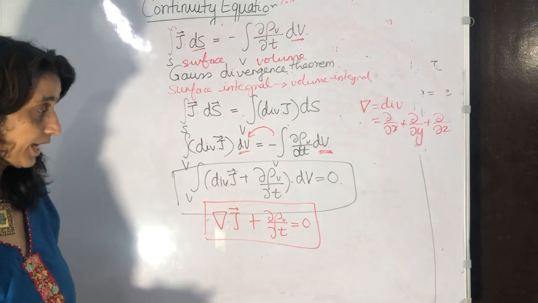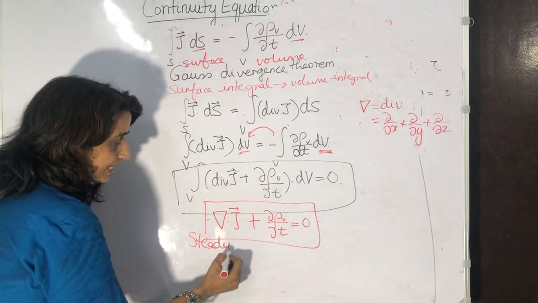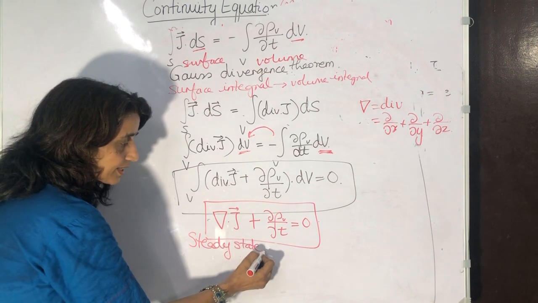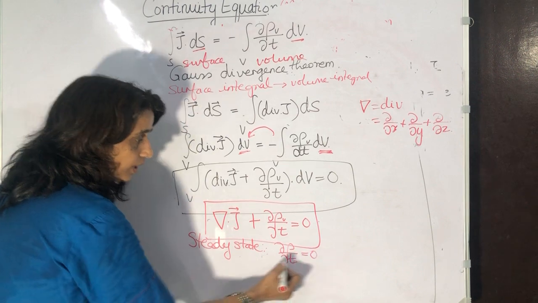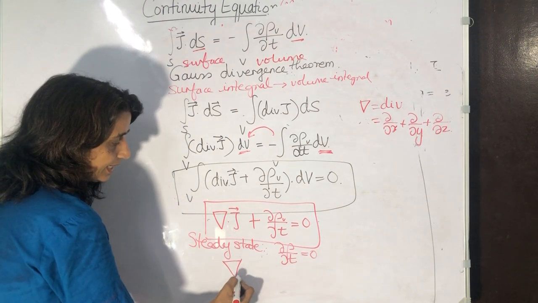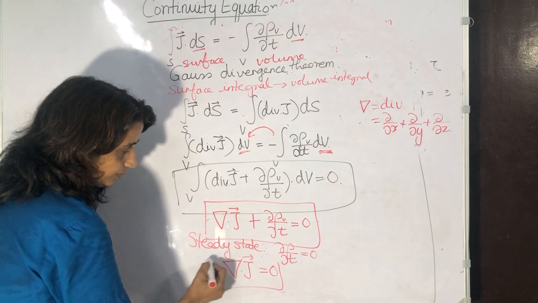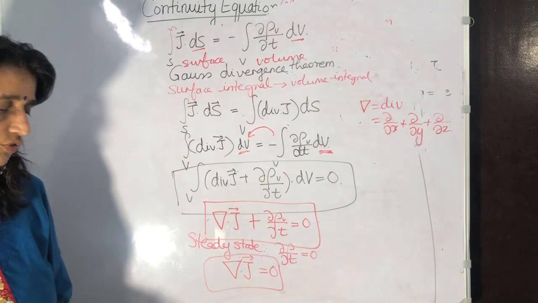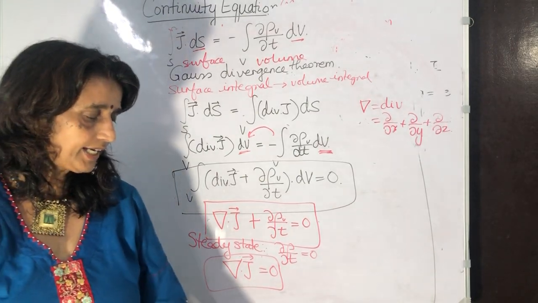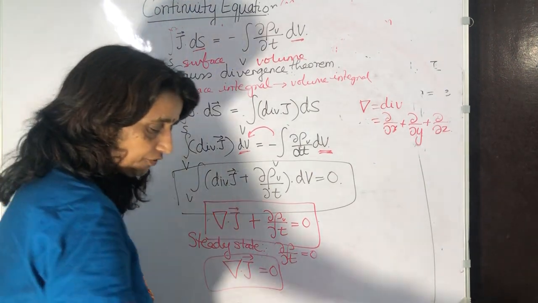Now look back at steady state. Steady state means that the charges are not moving, so del rho by del t is 0. In that case, del dot J is equal to 0. This is known as the equation of continuity, and it includes the time varying fields.